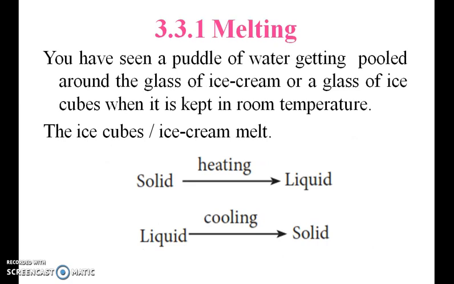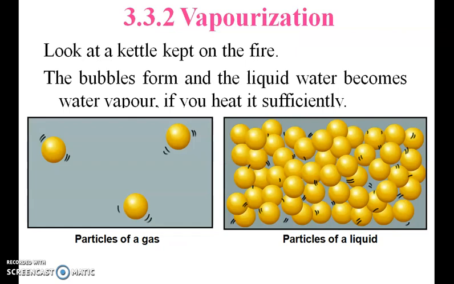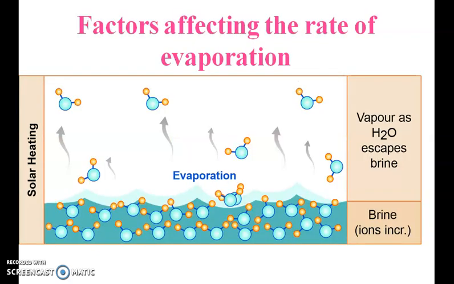So first we can see what melting is. When ice cubes or ice creams melt, that is a solid, when it is heated, it becomes a liquid. A liquid, when it is cooled, becomes a solid. In vaporization, bubbles form in a liquid which becomes vapor if you heat it sufficiently, that is the particles of a gas and the particles of a liquid. Okay. So factors affecting evaporation: solar heating, evaporation, that is vapors as H2O escapes brine. Brine means ions in water.